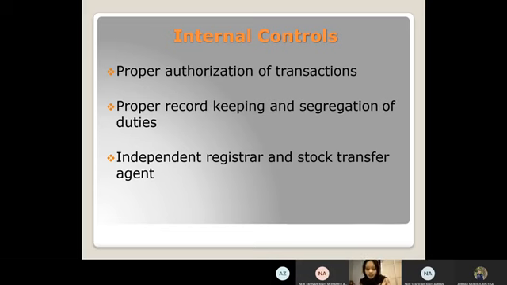And last internal control is independent registrar and stock transfer agent. Okay. Any company with stock listed on a securities exchange is required to engage an independent registrar as a control to prevent the improper issue of stock certificates. Securities exchange here means publicly traded versus privately traded.